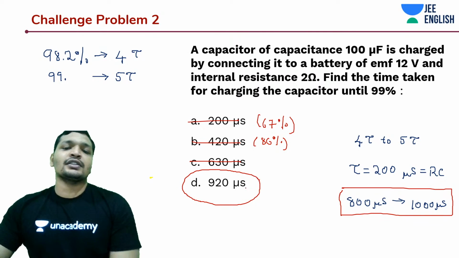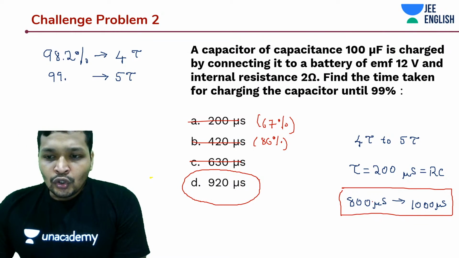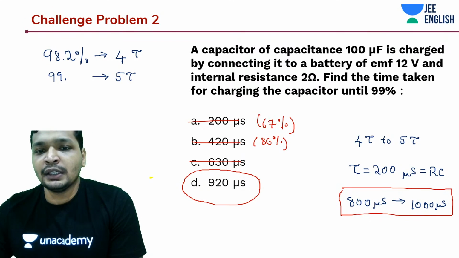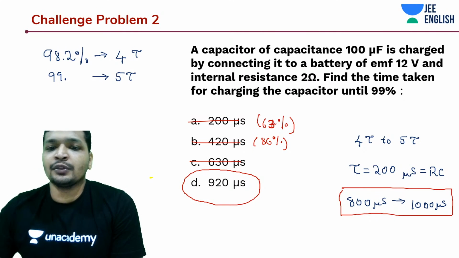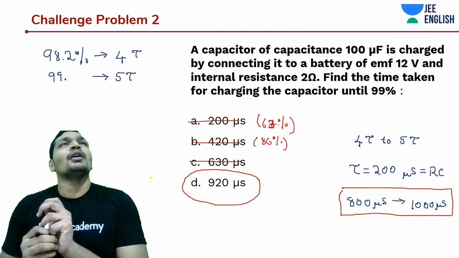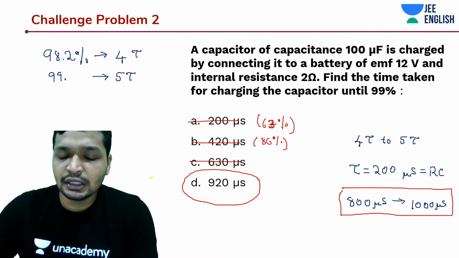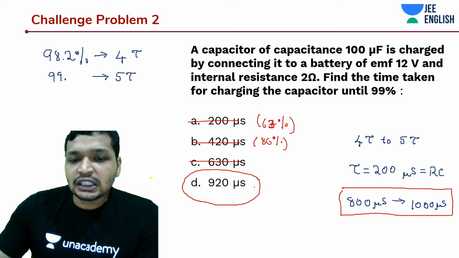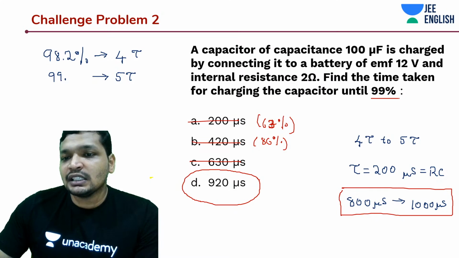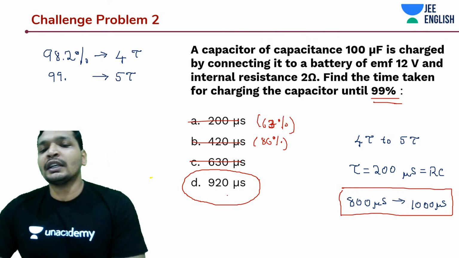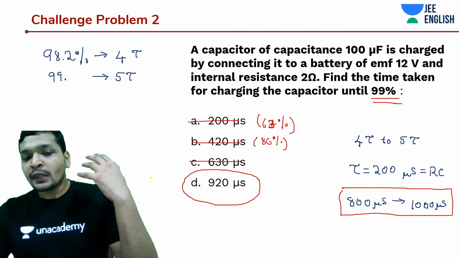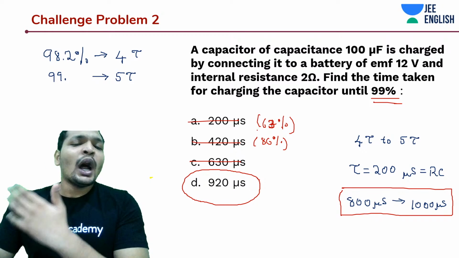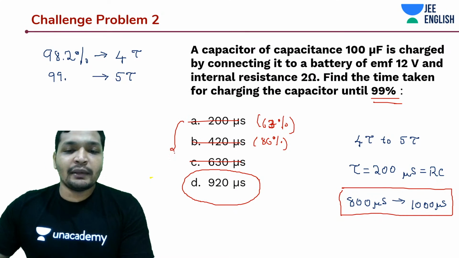But a very interesting fact: to reach that 67 percent, okay, this should be 63, guys. Sorry, this should be 63 percent, 1 minus 0.37. Do remember this point, students. To reach 99 percent, it's taking 920 microseconds, a very small number. But to reach 63 percent, it only took 200 microseconds, more than 4 times.